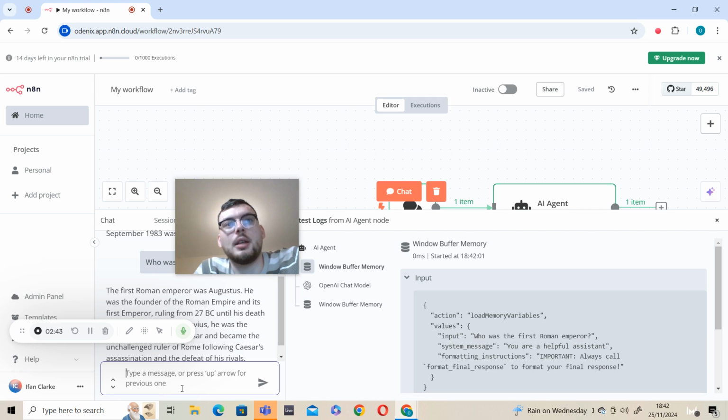I'd do it this way because it's fun and because it gives you just a sort of base idea of how n8n works. So you can start building your own AI agents.